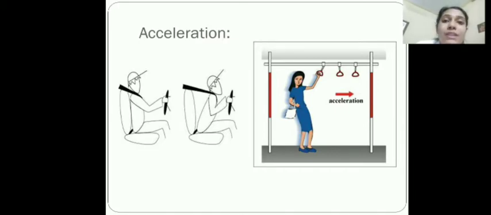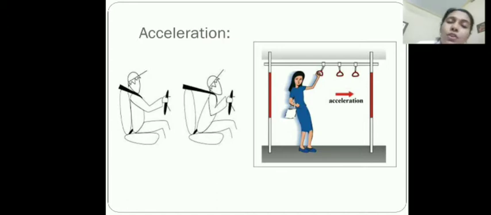Because the velocity decreases with respect to time. So this is a case of negative acceleration. Negative acceleration is also known as retardation. At the same time, when the car starts from rest and moves quickly to gain the speed, it is said to be moving with a positive acceleration or just acceleration.